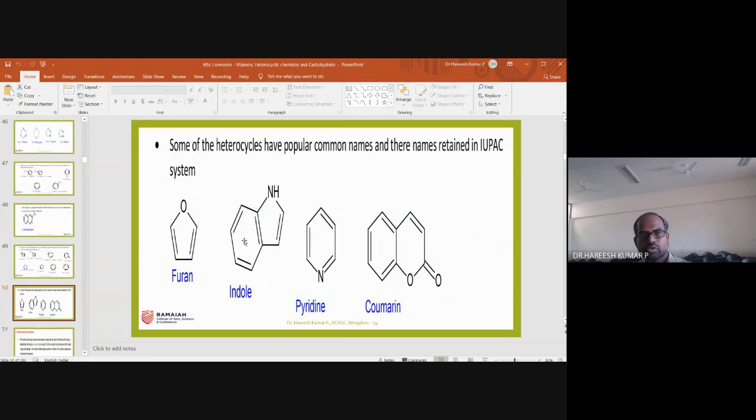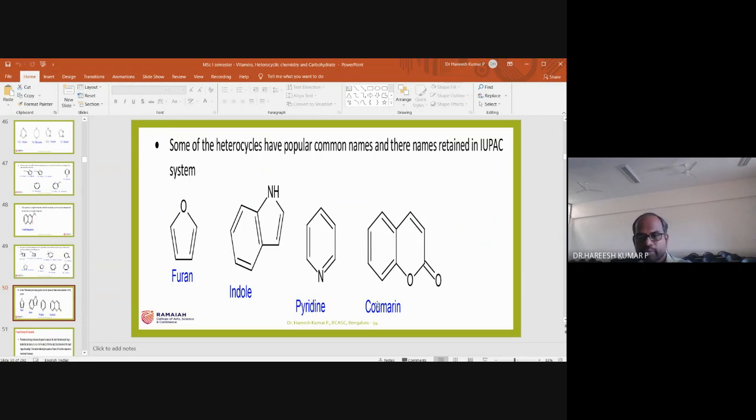So look here, the common name itself is retained in the IUPAC nomenclature. Furan is a common name, but as per IUPAC, this is also furan. Indole, common name as well as IUPAC name. Pyridine, common name as well as IUPAC name. Coumarin, IUPAC name as well as common name.